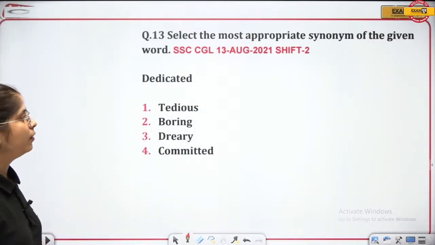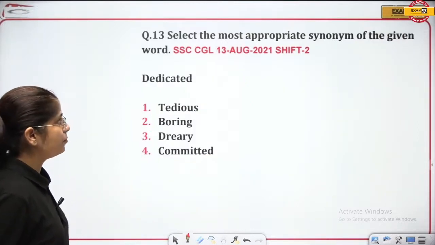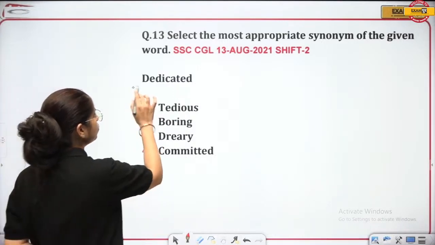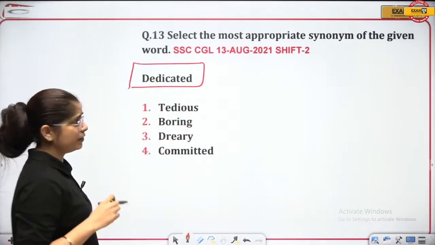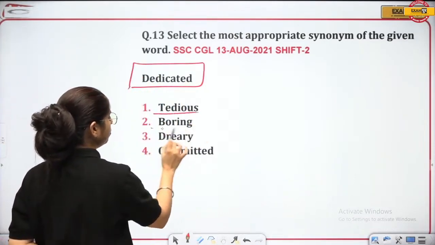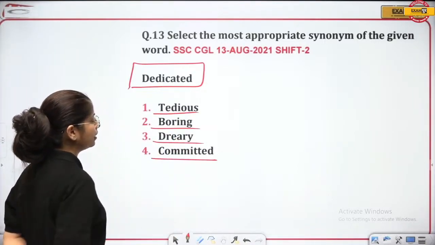This is a synonym, vocab question. Select the most appropriate synonym of the given word, that is dedicated. Dedicated means what? This is very simple. I'm sure everybody is going to answer this one. Dedicated: tedious, boring, dreary or committed. What can be the answer?